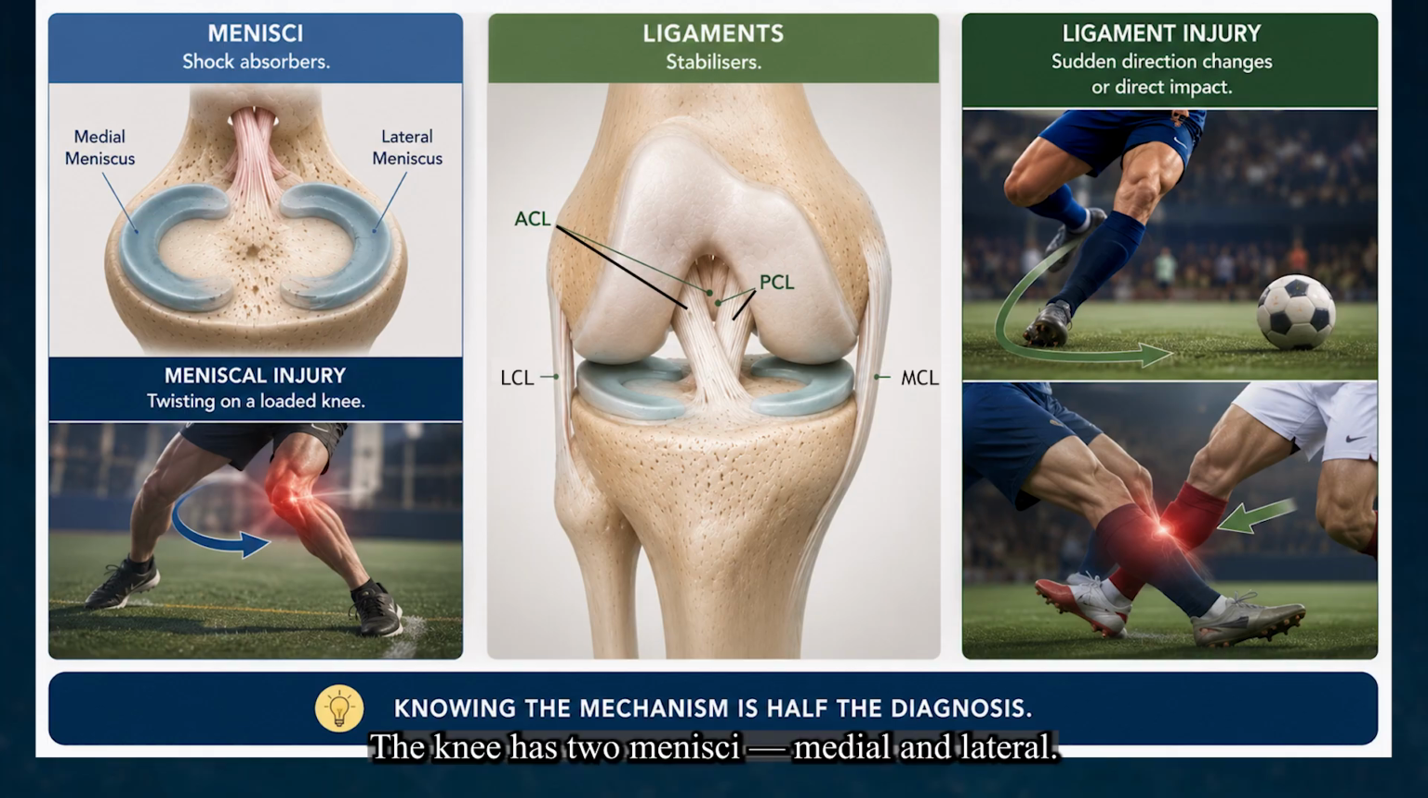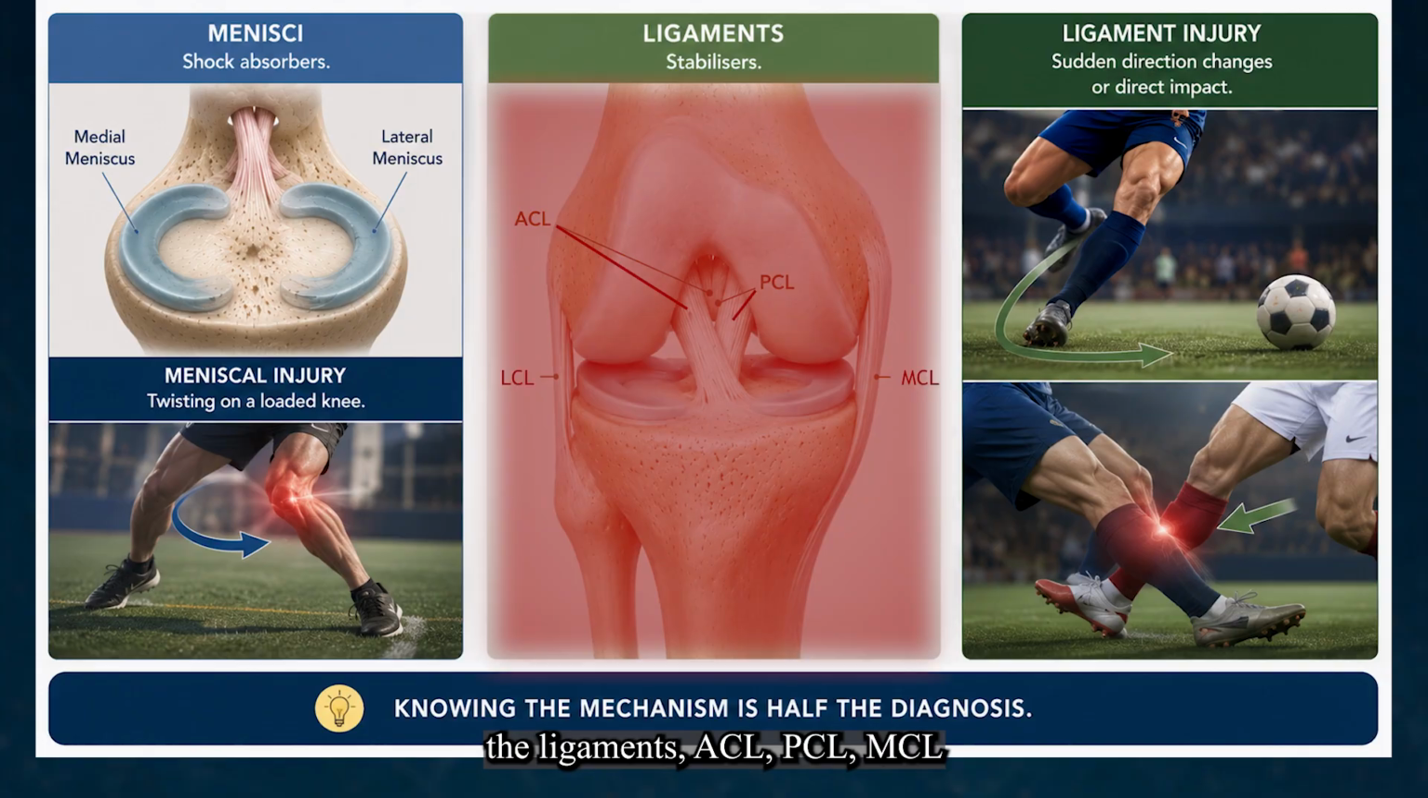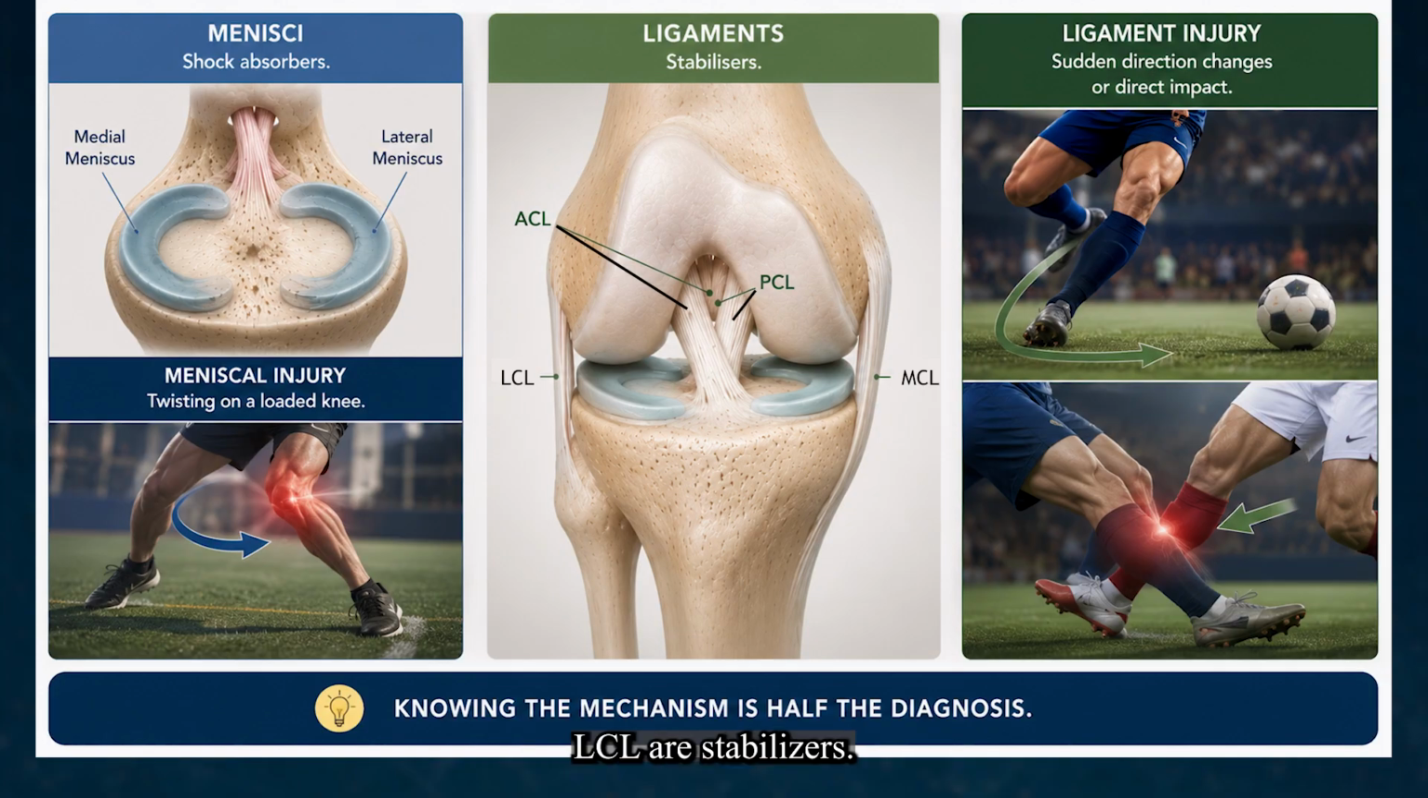The knee has two menisci, medial and lateral. They are shock absorbers. The ligaments, ACL, PCL, MCL, LCL, are stabilizers. Meniscal injuries happen with twisting on a loaded knee. Ligament injuries happen with sudden direction changes or direct impact. Knowing the mechanism is half the diagnosis.